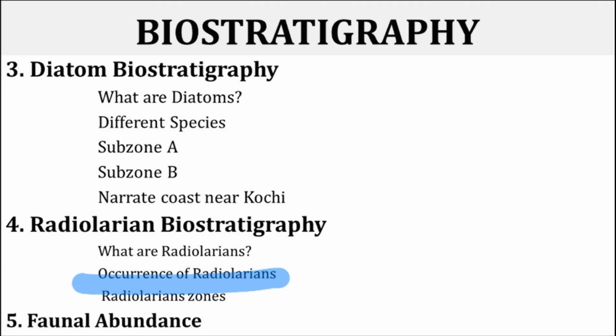So, there are 39 radiolarian zones that have been recognized for the lower Paleocene to the Holocene period. Code numbers for the radiolarian zones for the Pacific, Indian and Atlantic Oceans are RP1 to RP22 for the Paleogene, RN1 to RN17 for the Neogene. So this is regarding the radiolarian zones.